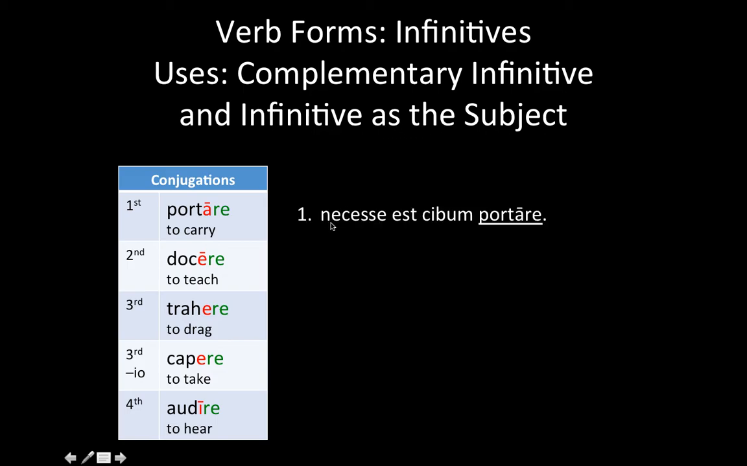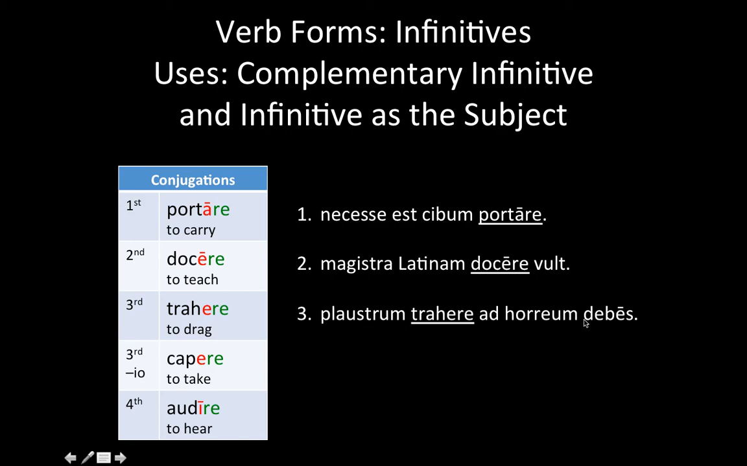The first example is the infinitive as the subject. Necesse est cibum portare. We would translate that as it is necessary to carry food. Or you could say, to carry food is necessary. So that's the infinitive as the subject. This is a complementary infinitive. Again, it's completing the idea of the main verb. The main verb here is vult, wants. Magistra is our subject. So the teacher wants to teach Latin.